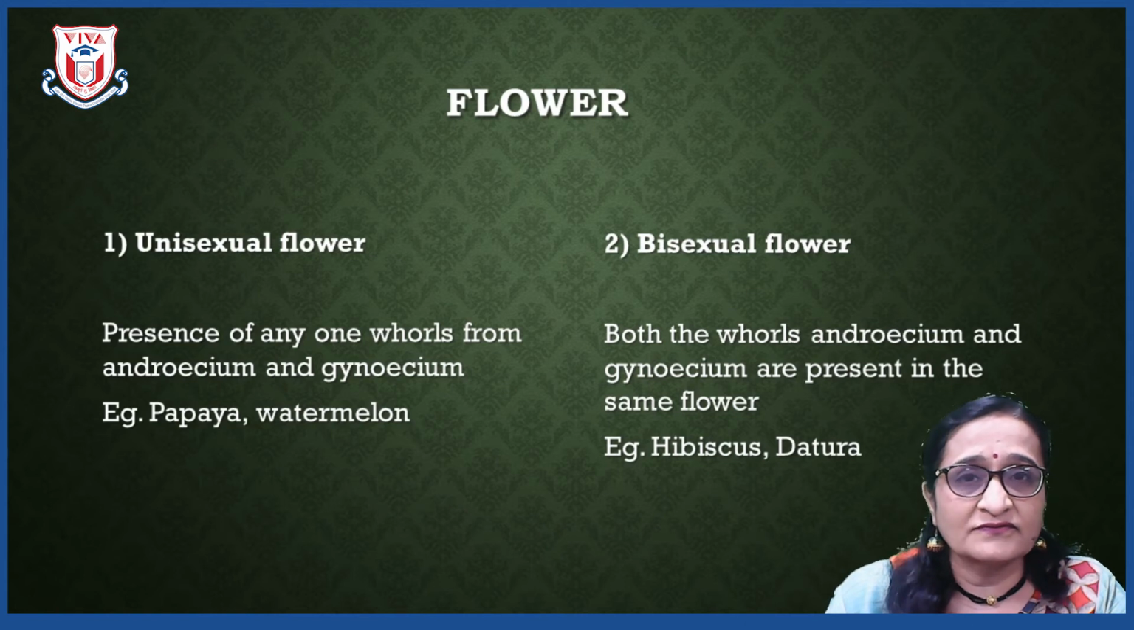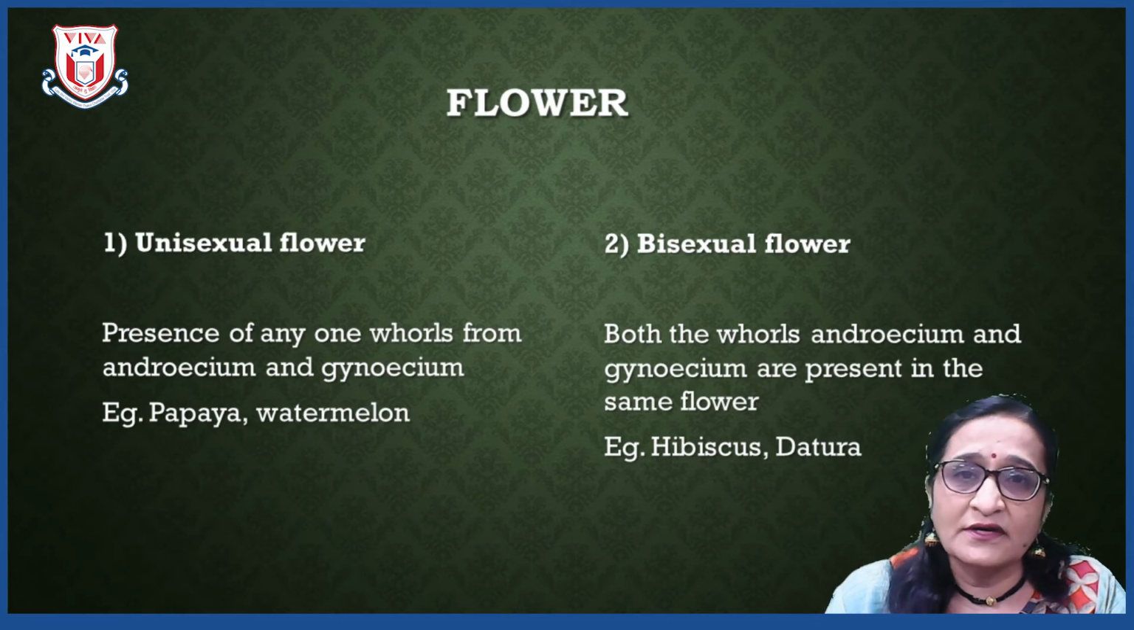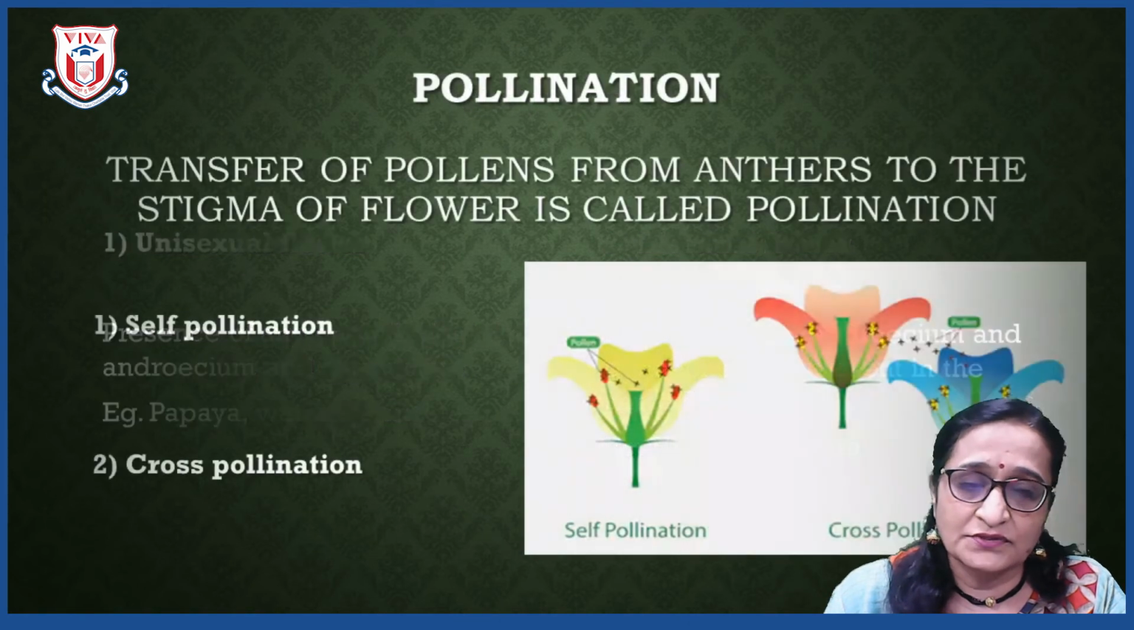These are the flowers which we are more familiar with, like hibiscus and datura, in which you might have observed that it has anthers and it has carpels, meaning it has androecium as well as gynoecium, isn't it? So, these are the 2 types of flowers we should know.